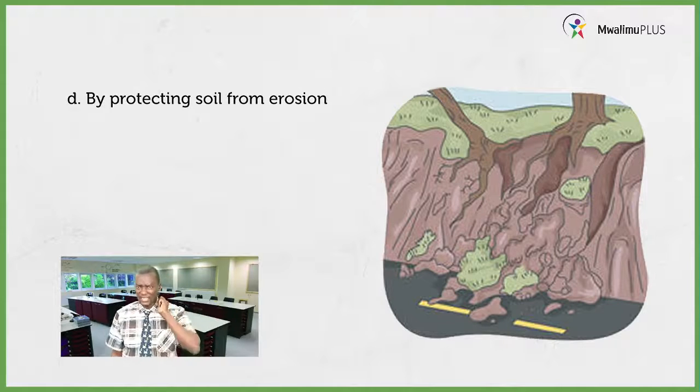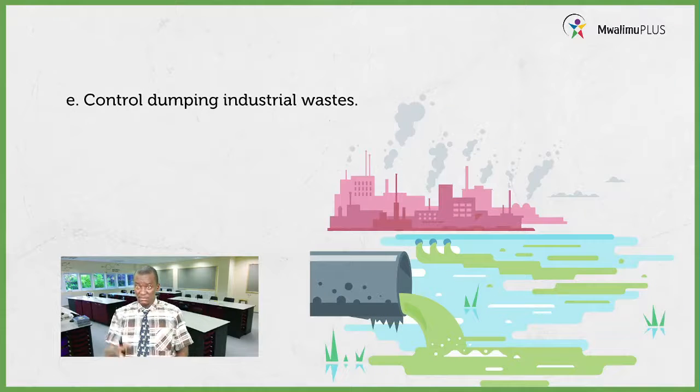Let us look at the other one. Okay, what are you able to see there? Good. From there we have an industry, and you can see it is releasing smoke. There is also a sewage line there being released into a water source. So when you want to control this, you are supposed to make sure that there is proper dumping of the industrial waste. You dump them properly. Don't just throw them anywhere into water sources.